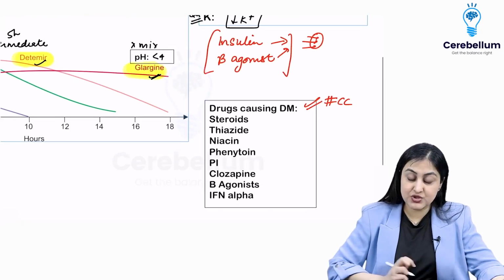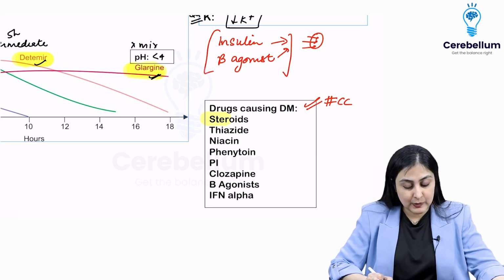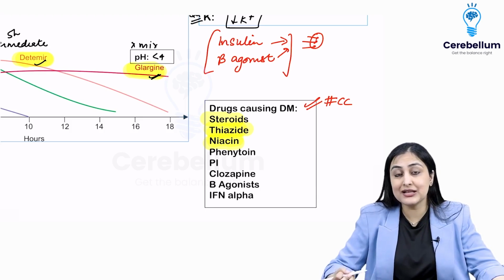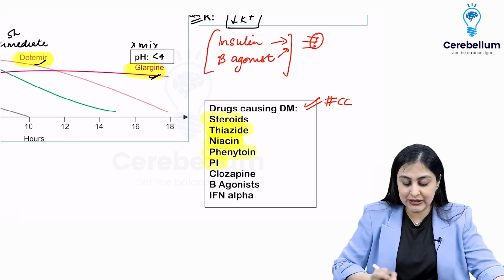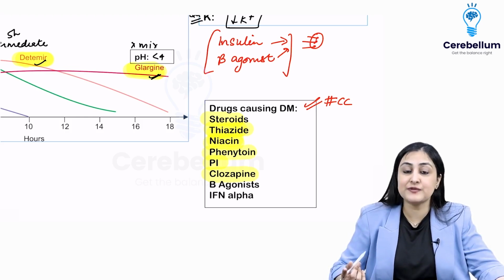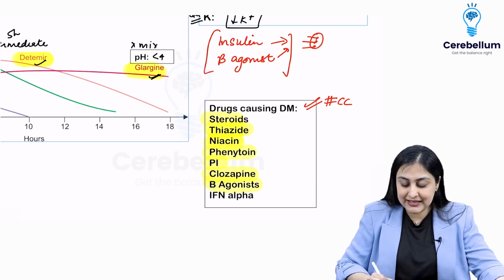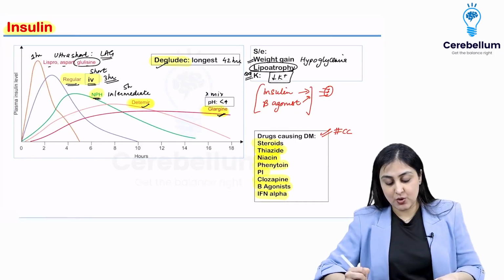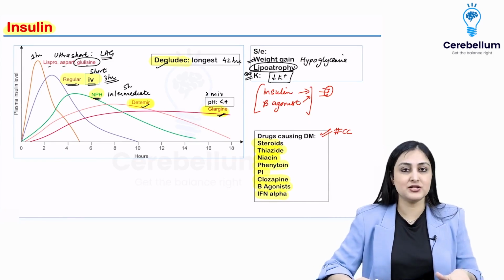So what are the drugs which cause diabetes mellitus or an impaired glucose tolerance or hyperglycemia? One is steroids, thiazide, niacin. Thiazide and niacin both cause hyperglycemia, hyperlipidemia, hyperuricemia. All of these are side effects. You have phenytoin and protease inhibitors, clozapine, and in fact all atypical antipsychotics we've studied have metabolic side effects, maximum with clozapine because it has the highest efficacy, beta agonists and interferon alpha. Alright, so these are all of the drugs which are causing diabetes. Just look at this one more time in your choti copy before the exam, and that should be it.